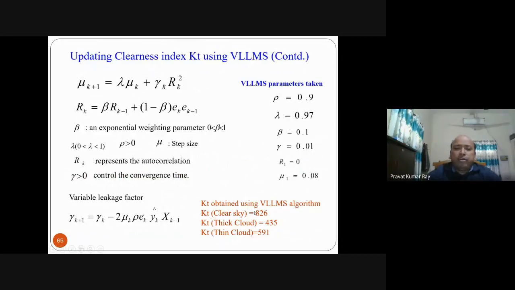So finally we obtain KT clear sky, this value 826, KT thick cloud 435, and KT thin cloud 591. So after getting this updated value of KT from the VLLMS algorithm, I have used this KT value for forecasting.